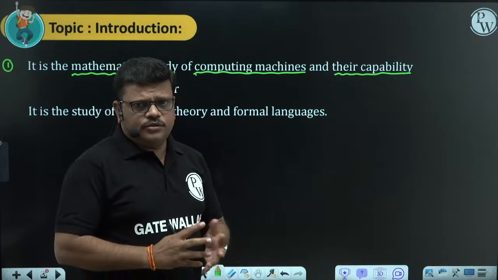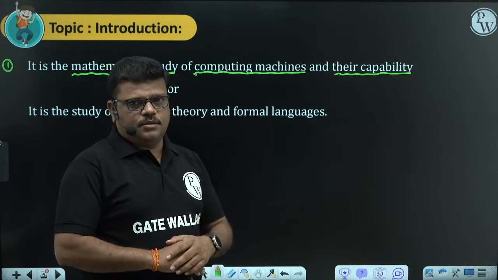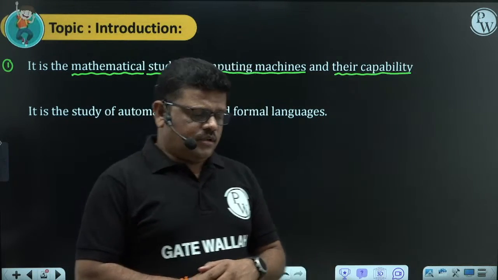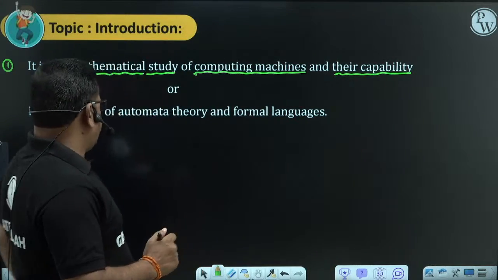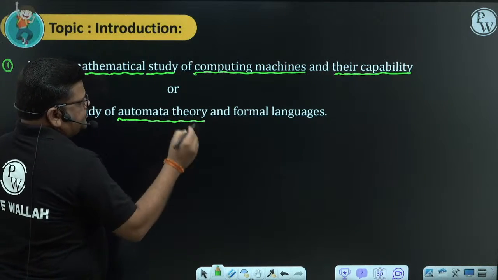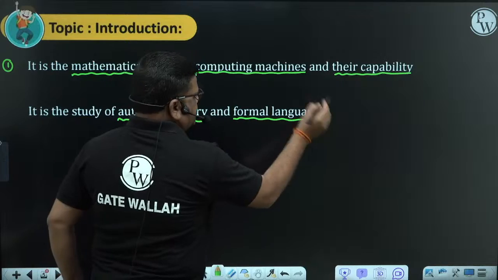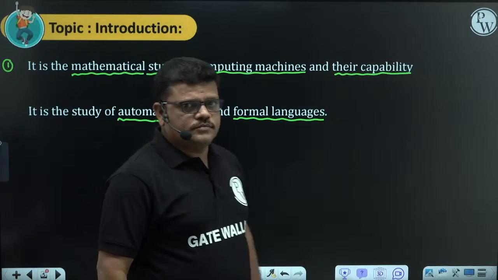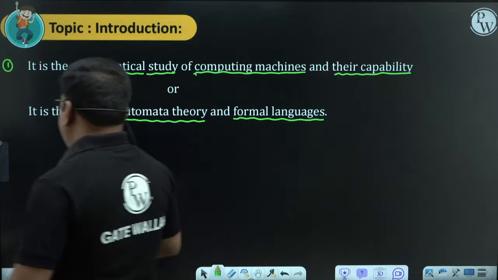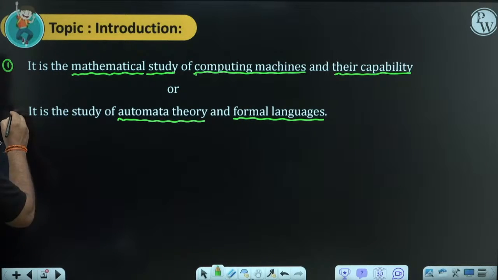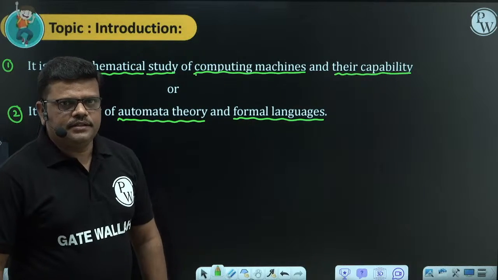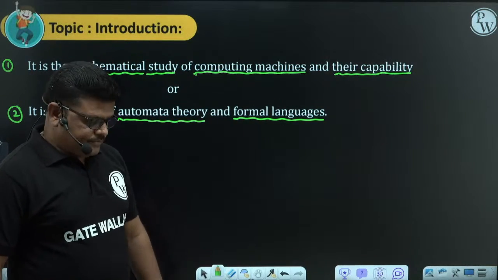If you want to solve those types of questions, this subject is compulsory. So to have the knowledge of those kinds of concepts, here we are studying automata theory and formal languages. Theory of computation has another definition: it is a study of automata theory and formal languages.